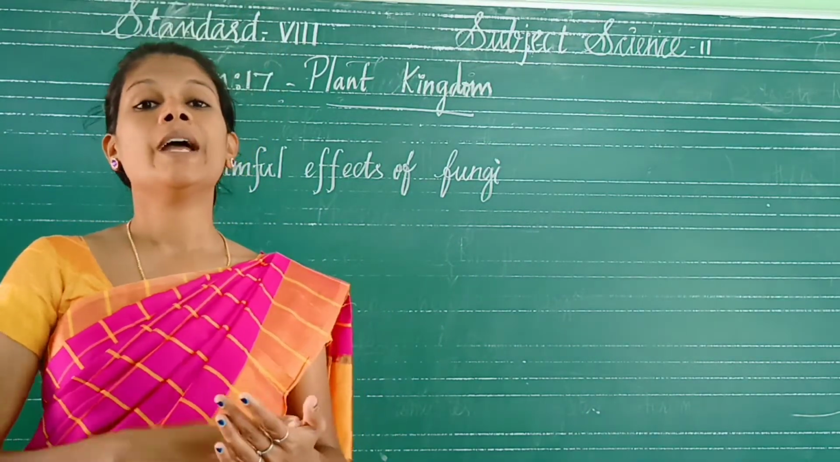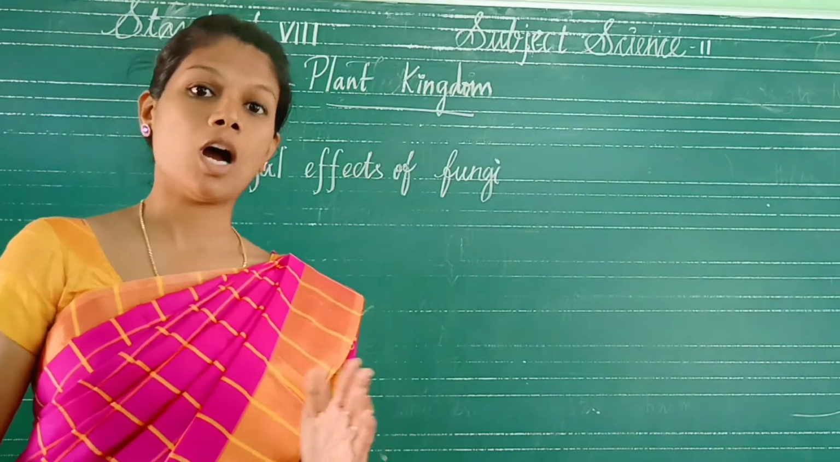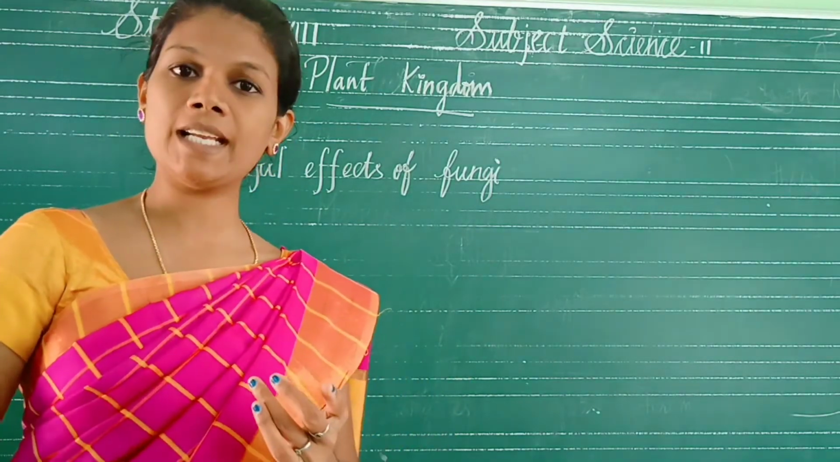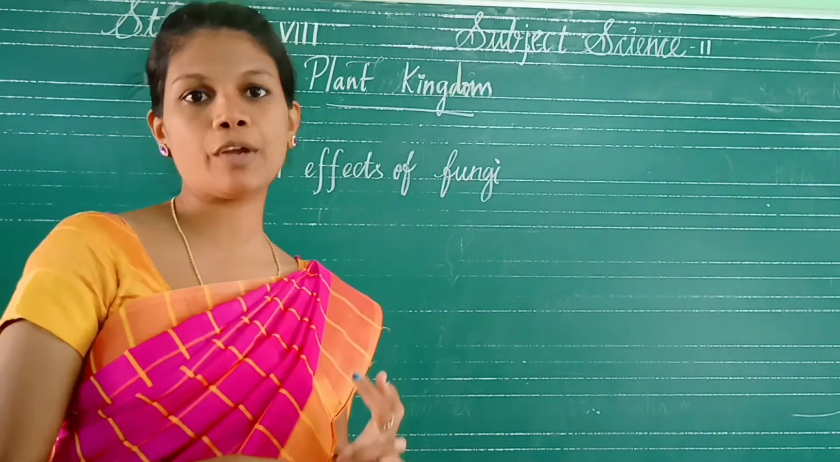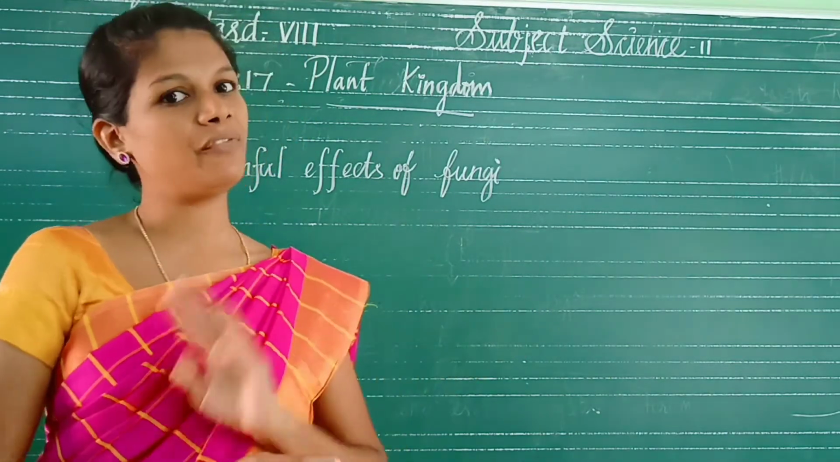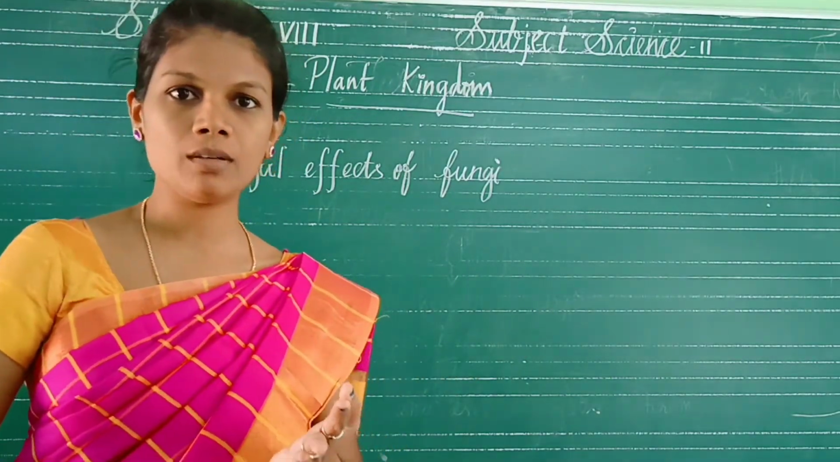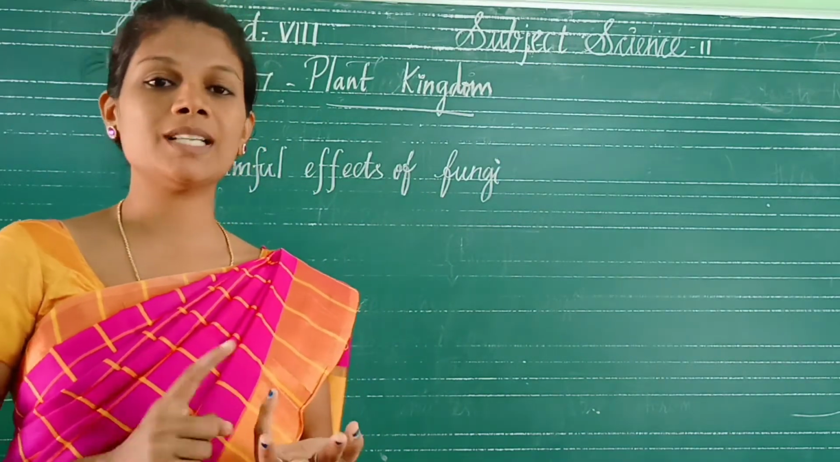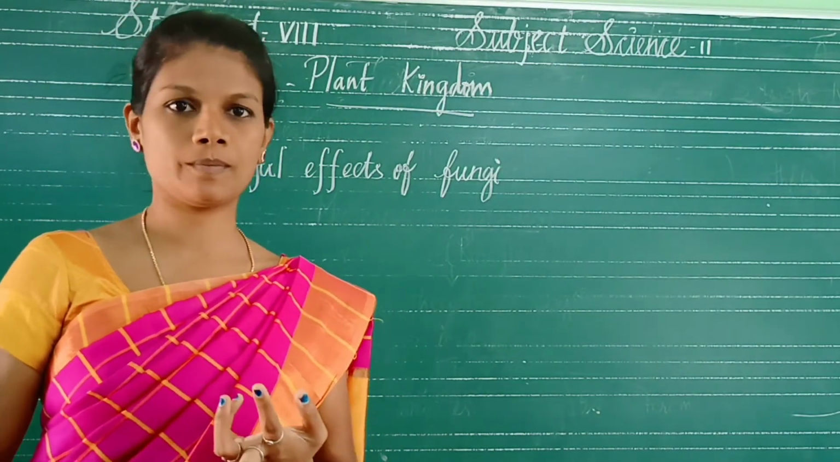But this is a heterotroph. The algae is an autotroph because it is green in color, it has chlorophyll and it prepares its own food. But fungi have no chlorophyll, so they do not produce their own food. That's why they come under the heterotrophs.